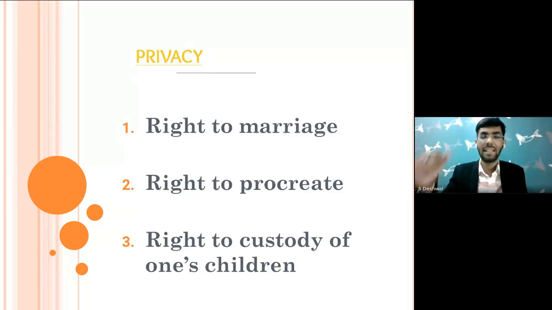Now the second right comes into the picture, the right to procreate. If I am in a marriage, I have a right to procreate. I have a right to have issue. I have a right to have my progeny. There were many states in the United States which tried to regulate this and hindered this right, so that citizens could not procreate.